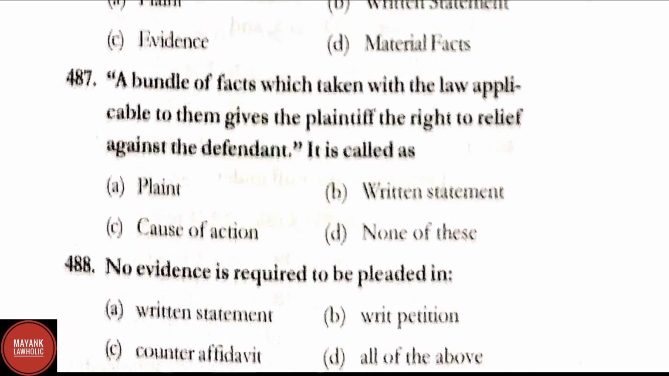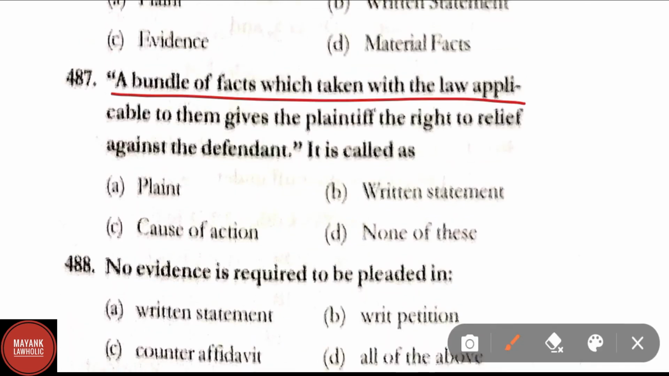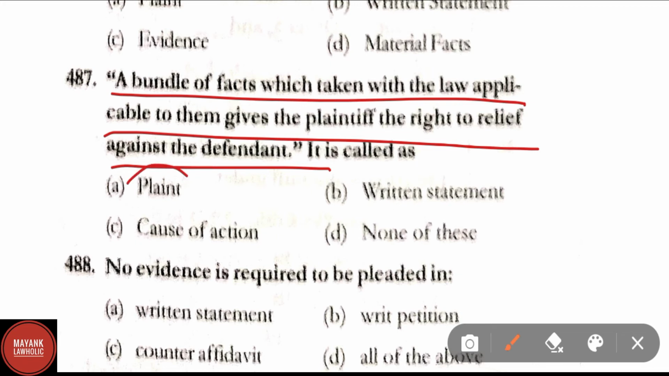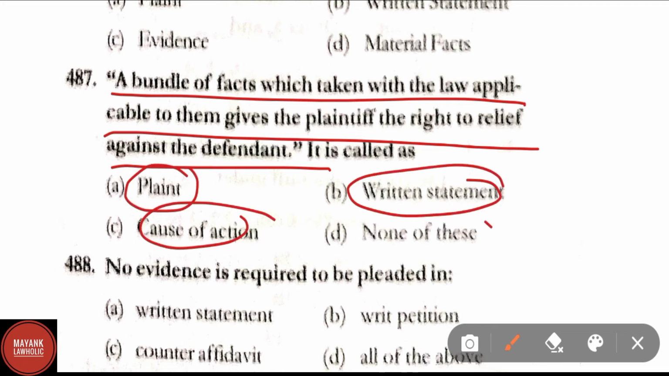Question number 487. A bundle of facts which taken with the law applicable to them gives the plaintiff the right to relief against the defendant. It is called plaint, written statement, cause of action, none of these. Here correct answer is option C, that is cause of action.